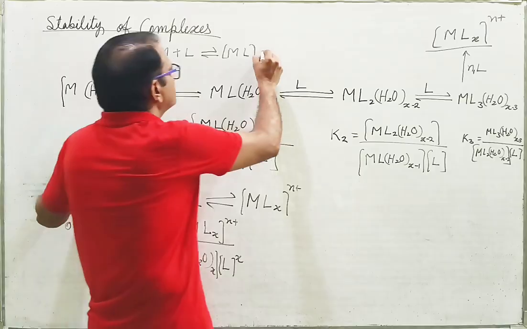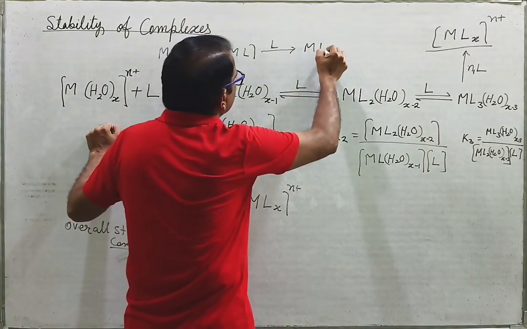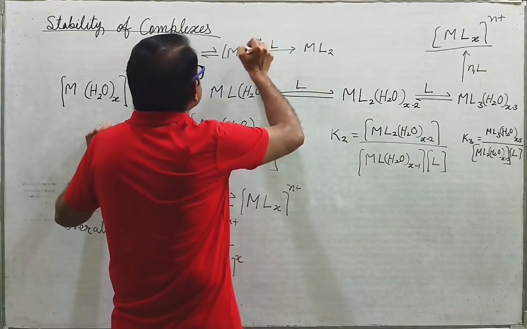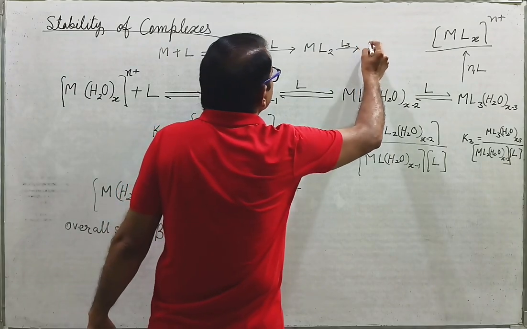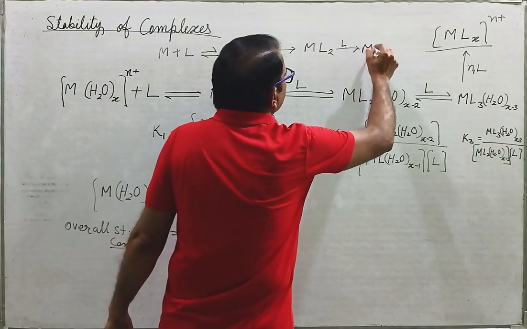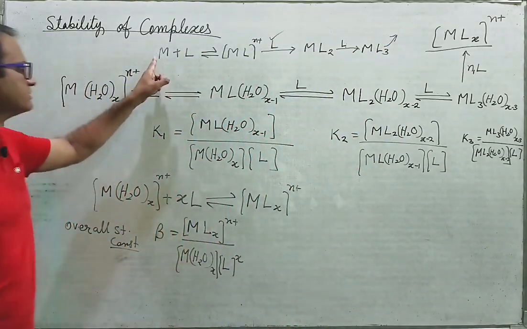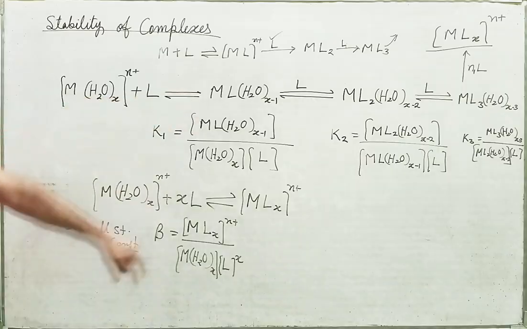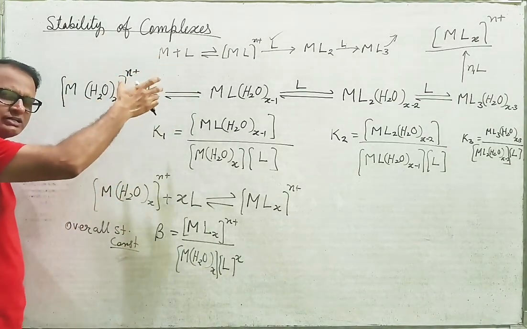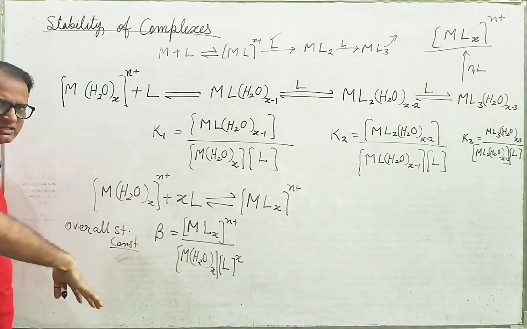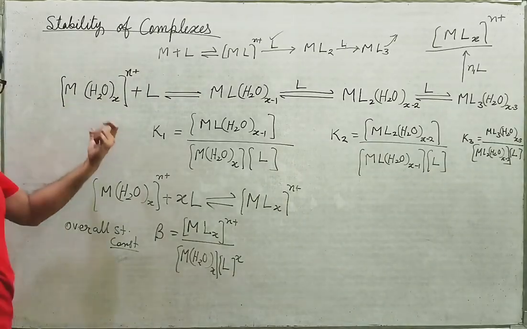Now the next step you can put another L, then ML2^(n+). Likewise you can take L3, then ML3 and so on. So this is also okay. There you will take just M and ligand, metal and ligand, because most of the metal ions are taken in their respective solvent, and only then the reaction will happen, of course, because we have to take them in some solvent.